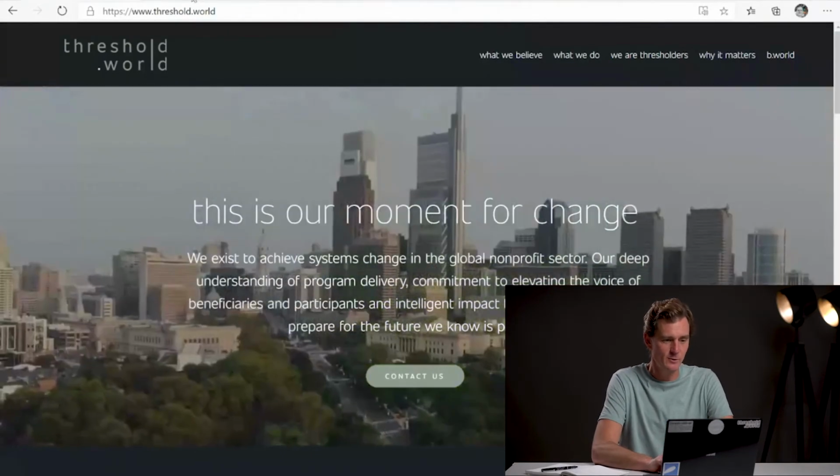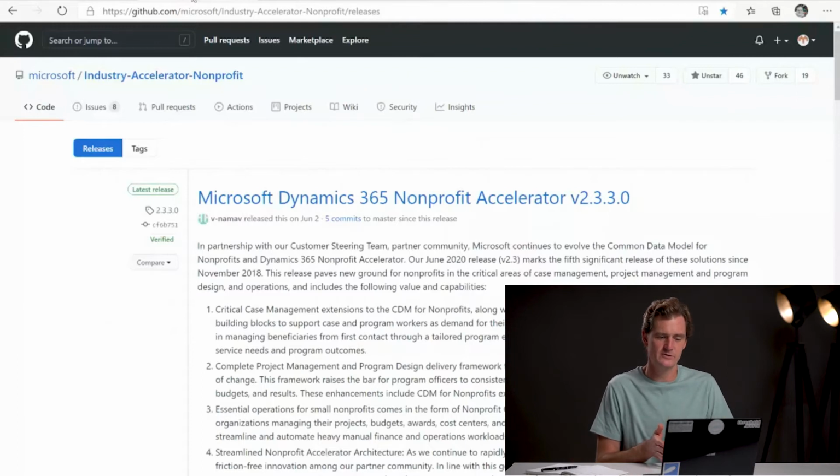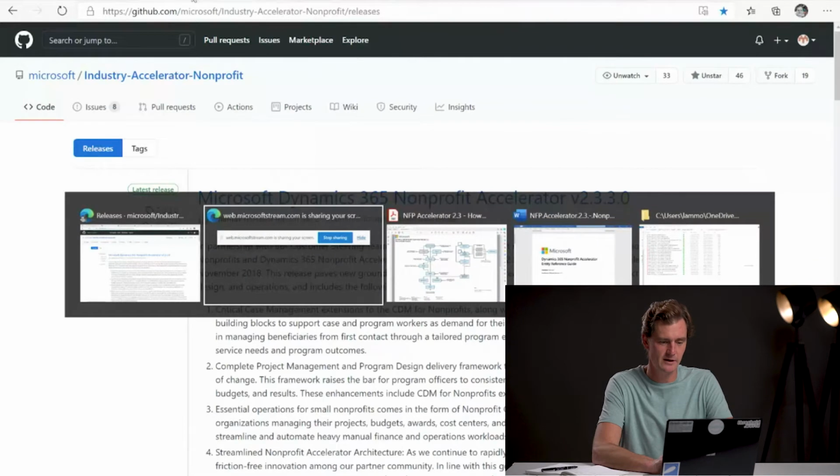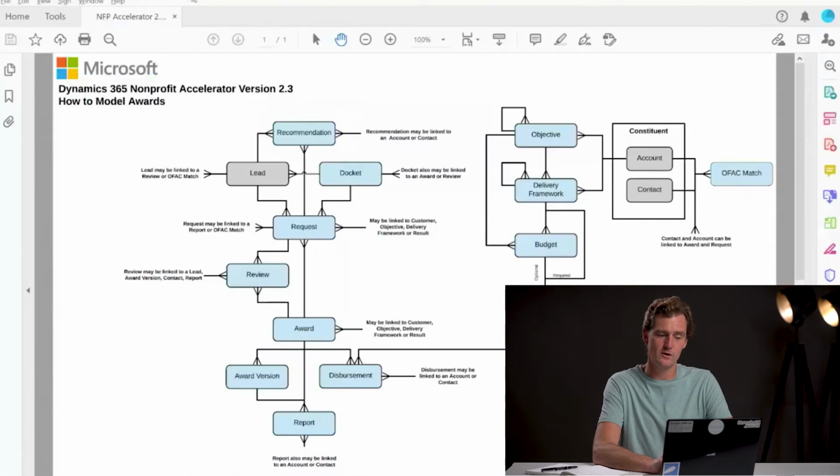So as is always the case, the best resource for you to find all of the details about awards is on the GitHub site here with version 2.3.3 of the CDM for Nonprofits or Nonprofit Accelerator. So let's take a look at the grants or awards model.